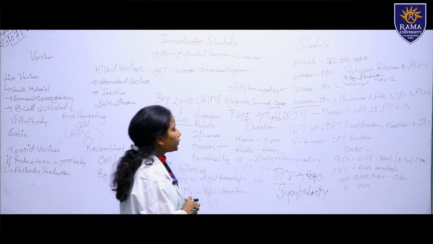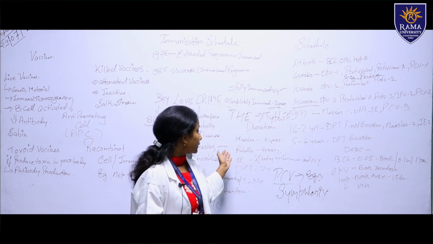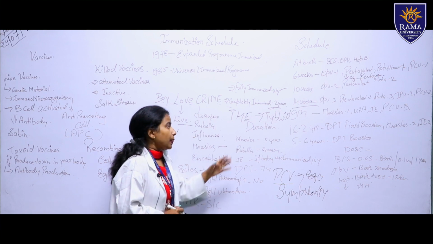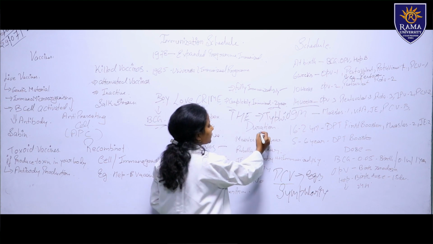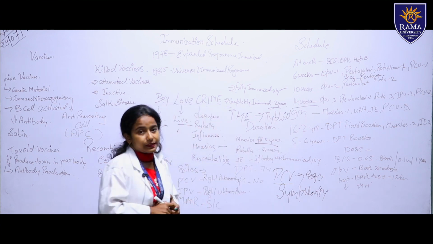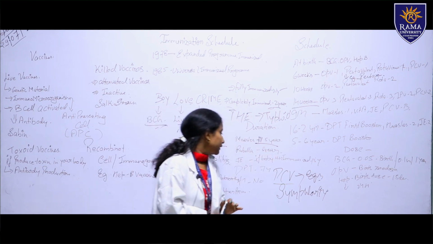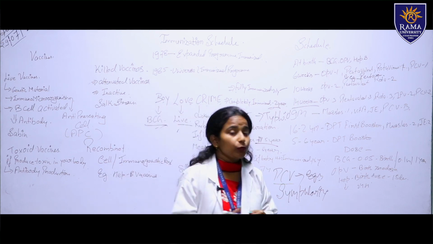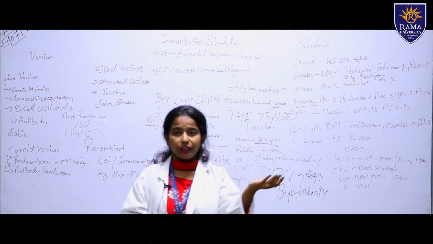Then what are the durations? Now, after the site, I will discuss the duration of the vaccination. Measles we have to give till 5 years of age. Measles, mumps, rubella, rubella also we have to give till 5 years of age. Japanese encephalitis, if the baby is unimmunized or immunocompromised, then we have to give it till 15 years of age.